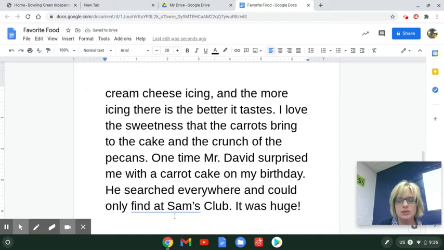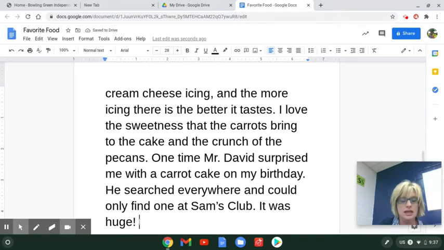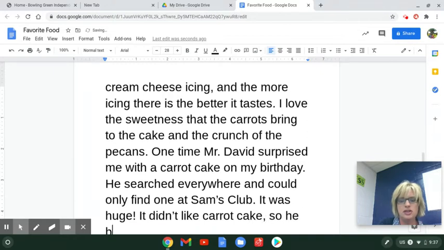And I see a blue line. I'm going to go back and look at it. He searched everywhere and could only find, I left out a word, one at Sam's Club. It was huge. He didn't like carrot cake, so he bought a cheesecake too.